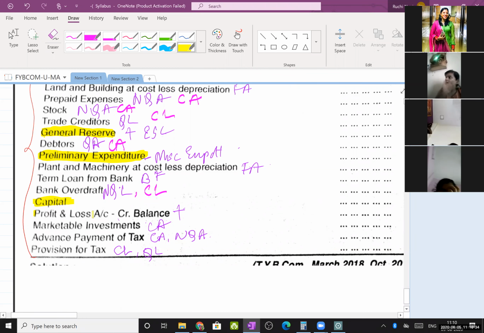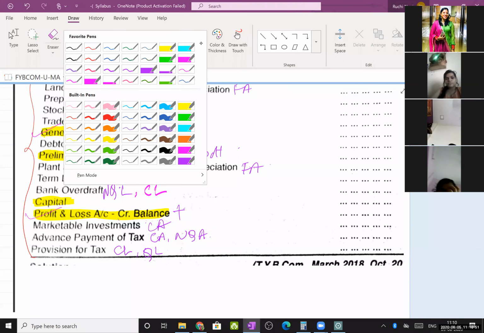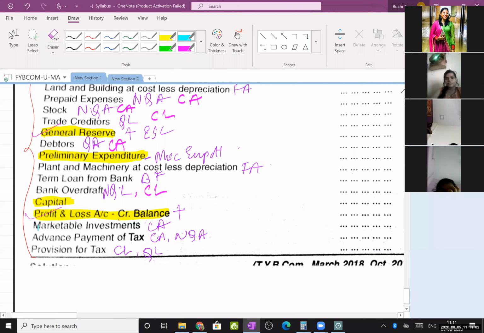So we have two reserves with us. One is this general reserve, and the other one is this one. These two reserves of last year we are going to carry forward into the current year. Then marketable investments. Marketable investments means investments which will be sold within a year, the less than 12 months logic. So I will treat this as current assets. Non-marketable would become long-term investments.